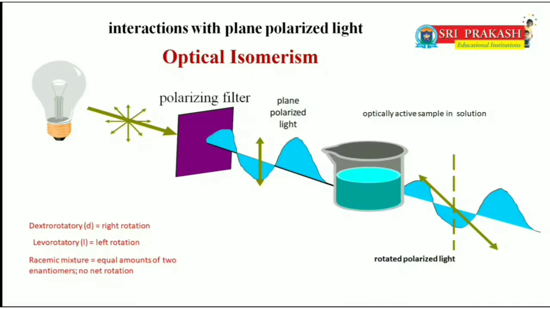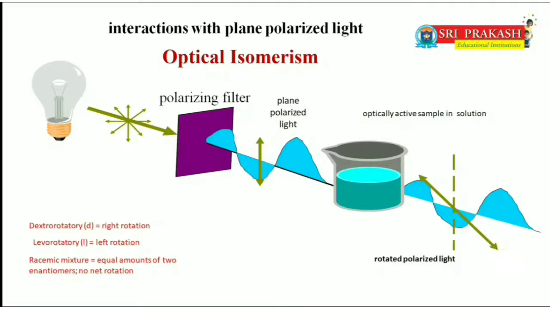Interactions with plane polarized light in optical isomerism. By passing light through a sheet of polarized film, the light waves are vibrating in a single plane, as shown in figure. If the polarized light is passed through a solution containing one optical isomer, the plane of polarization is rotated either to the right, that means clockwise direction, or to the left, that means counterclockwise, that is anti-clockwise direction.